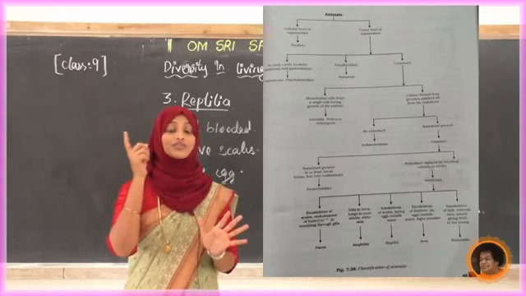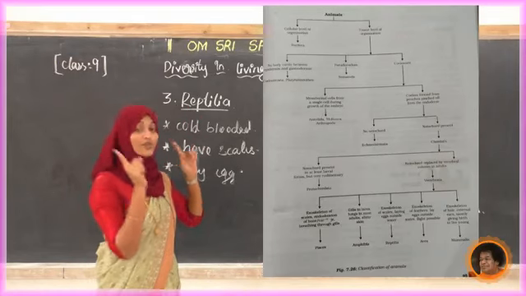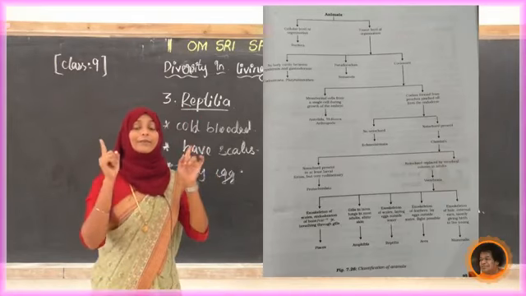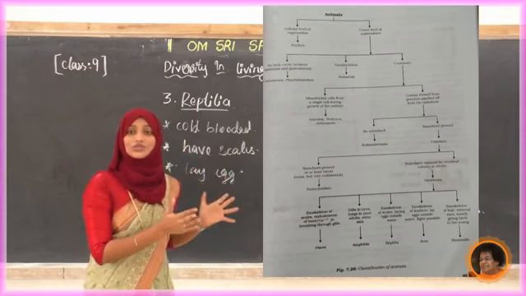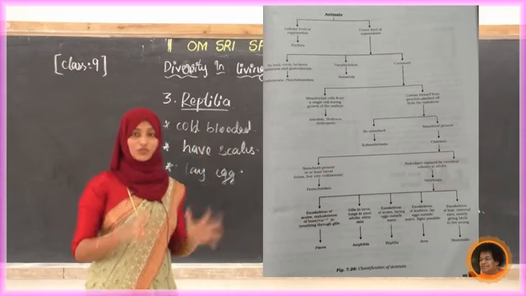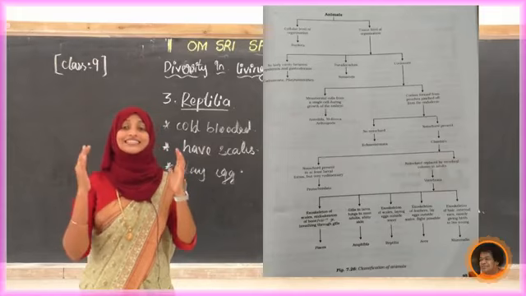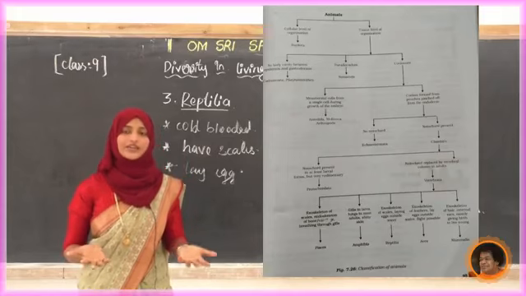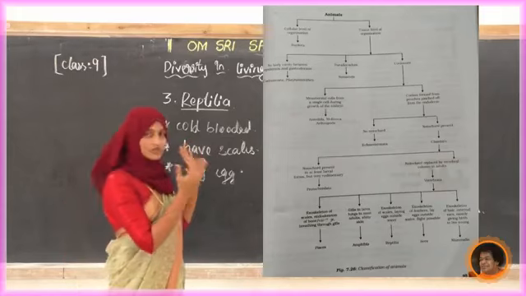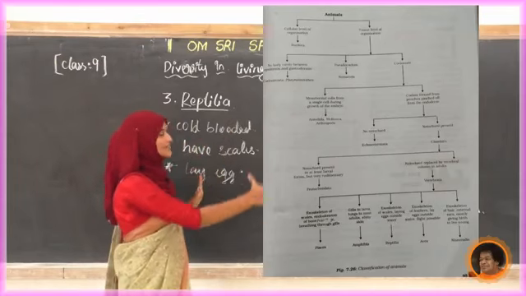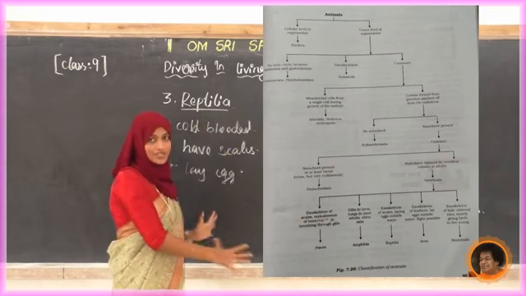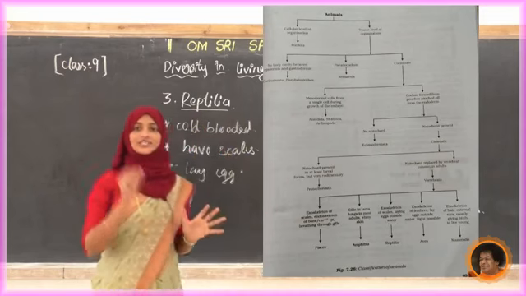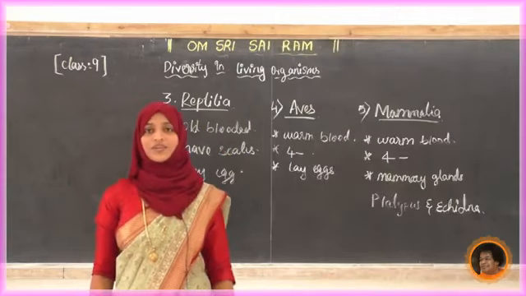Write down today's questions. Before that, just observe the flow chart. We have completed the animal kingdom and plant kingdom, and we observed that flow chart. Just observe, it is there in your textbook. Observe your textbook, or else observe here. This is the entire flow chart of kingdom Animalia.